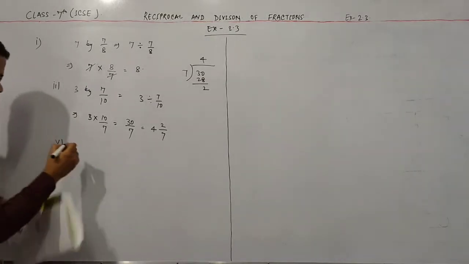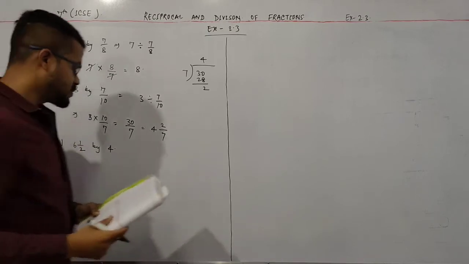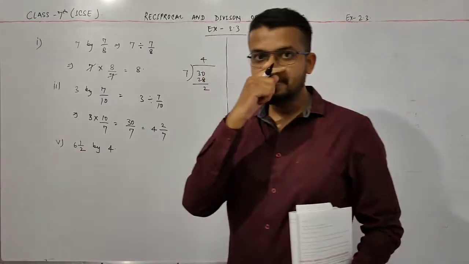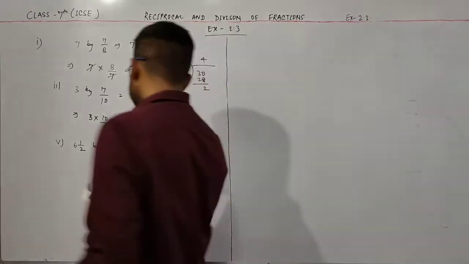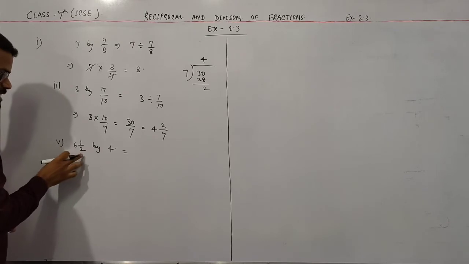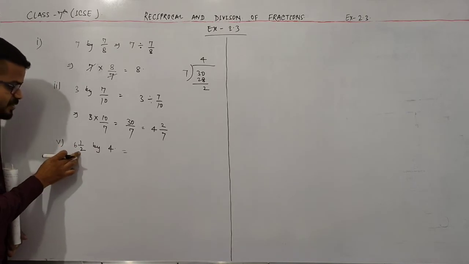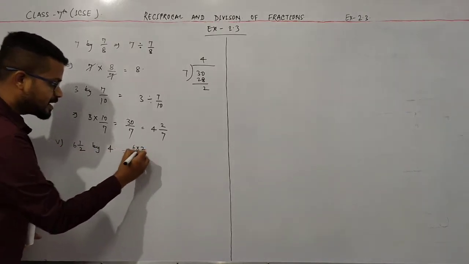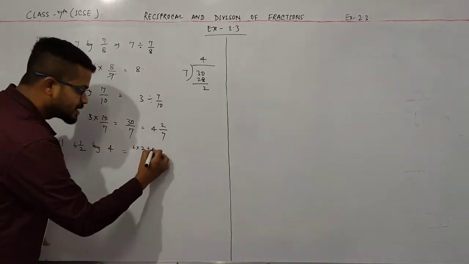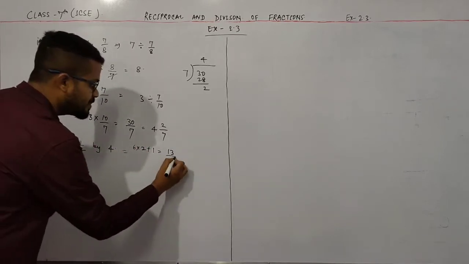Question number 5 is 6 1 by 2 by 4. Okay, so whenever you get this type of question, firstly convert this mixed fraction into an improper fraction. So how do I write 6 1 by 2 as an improper fraction? First we multiply this denominator with this 6. So 6 into 2 is 12 plus 1. Then add this numerator to this number. So this is 6 into 2 is 12 plus 1, 13, divided by 2.